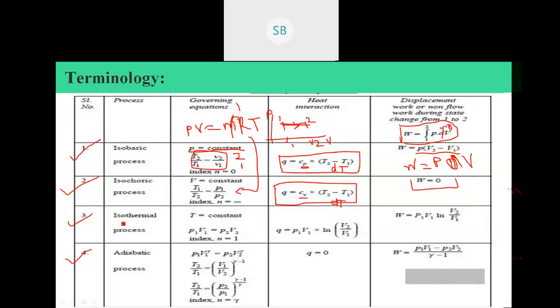In the isothermal process, T remains constant, and using the same governing equation we can write P1 V1 is equal to P2 V2.